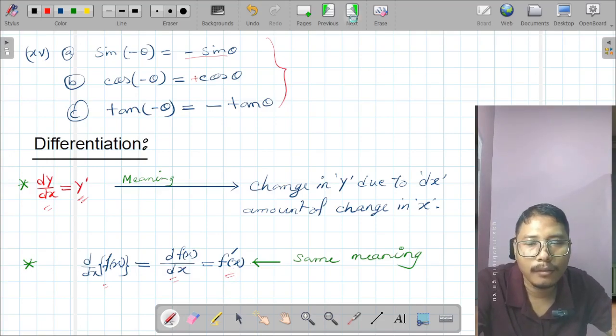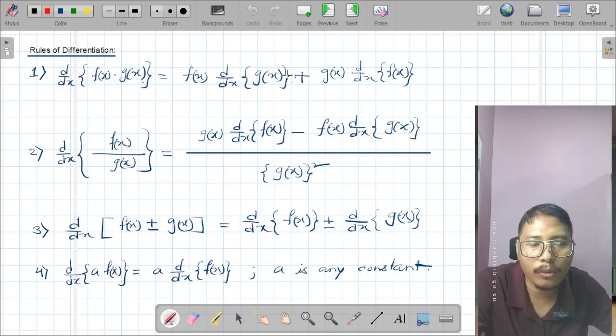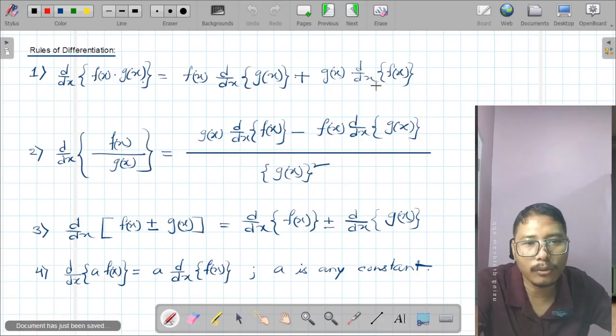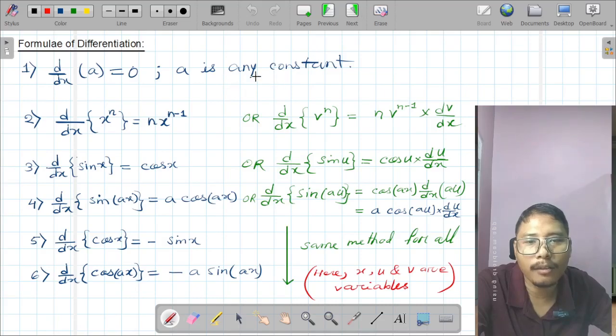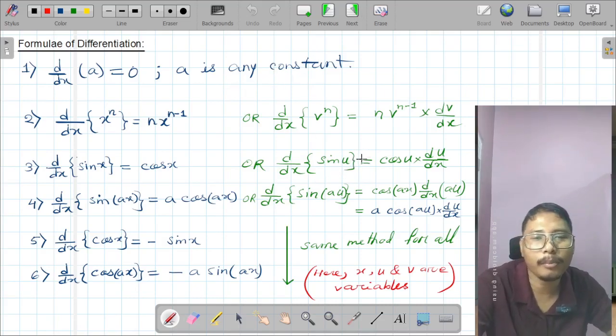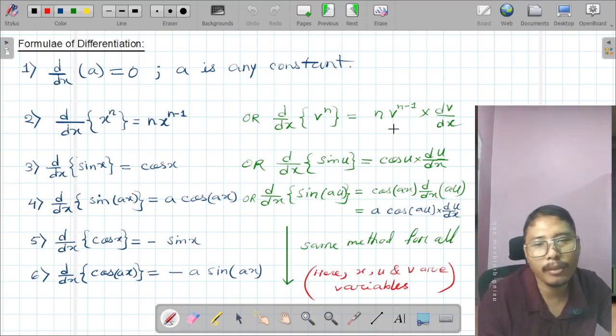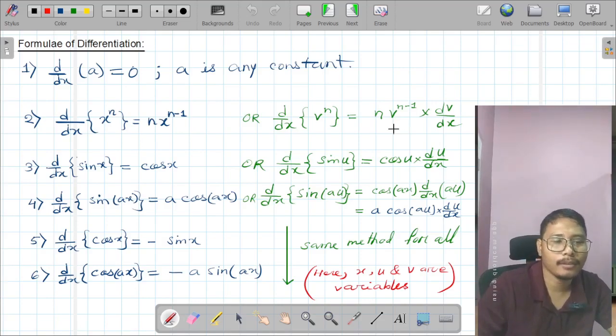These are the rules of differentiation, how we are going to apply the formula. And these are the formula. You have to keep in mind. Try to remember this by writing them.